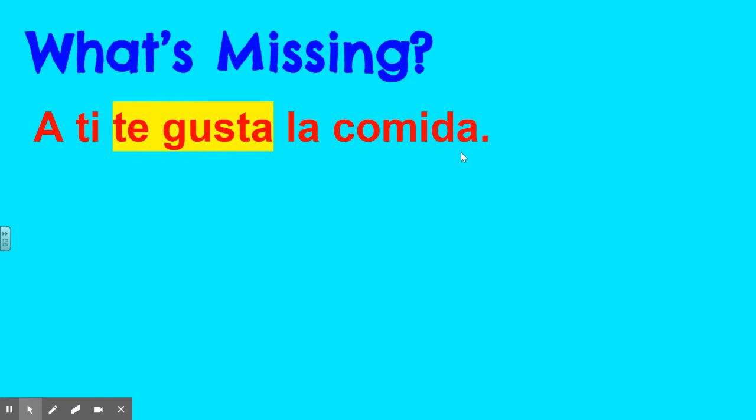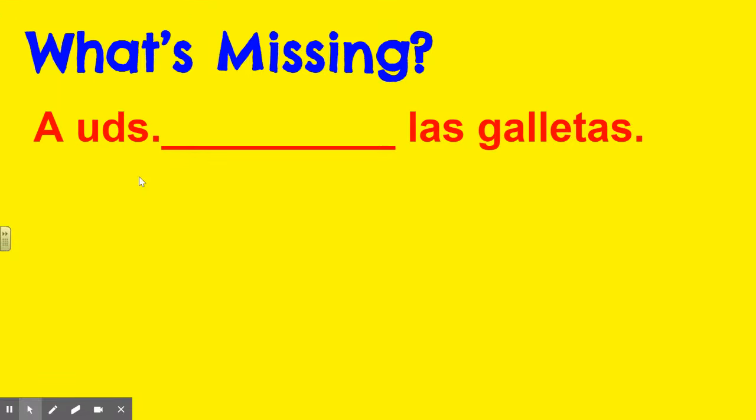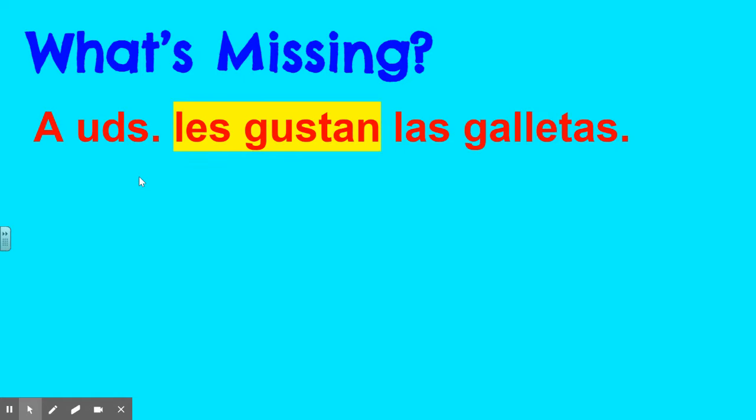A ti te gusta la comida. You like food. Food is singular, so it's just gusta. And then a ti, you should recognize that that goes with this pronoun te. Okay, the answer here would be les gustan. Y'all like cookies. Les is the pronoun that goes with ustedes, and then gustan is used here because cookies is plural.